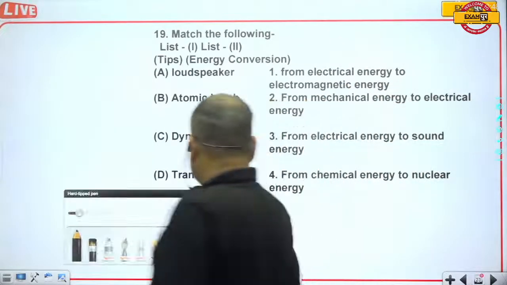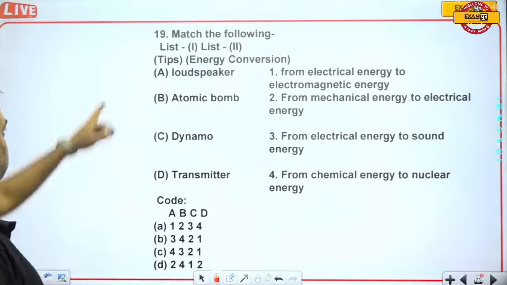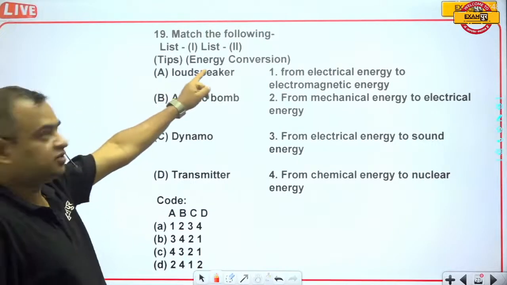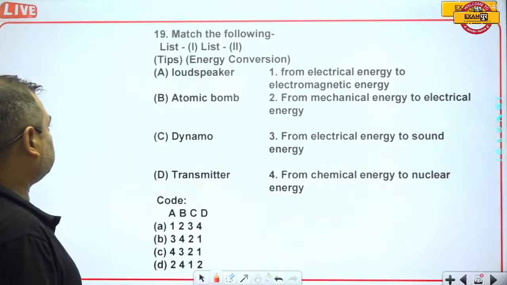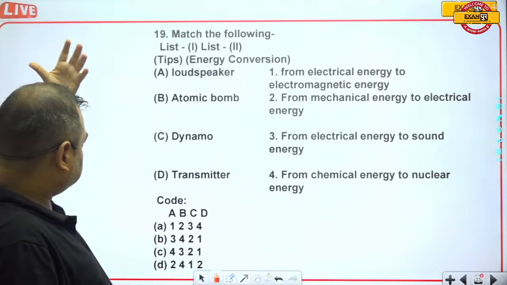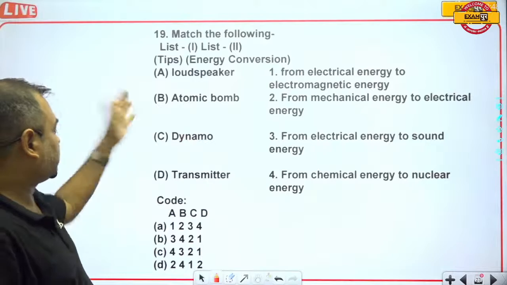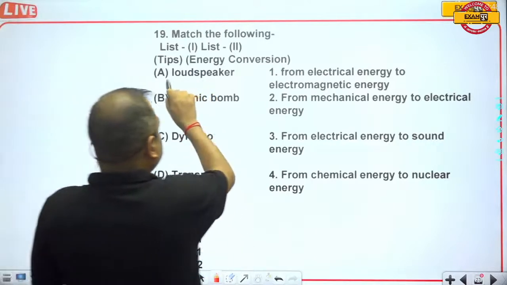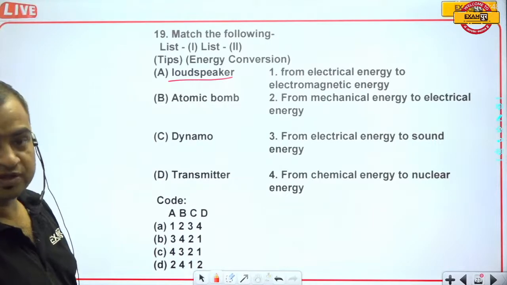Match the following list. List 1 and list 2. So, loudspeaker. You will have to use your mind and find out which is the correct one. Actually, what is the function of a loudspeaker?